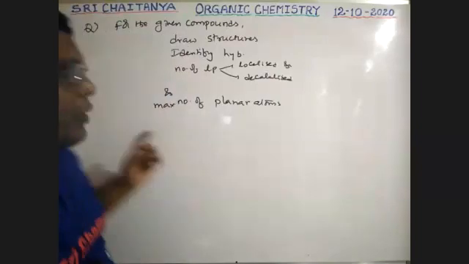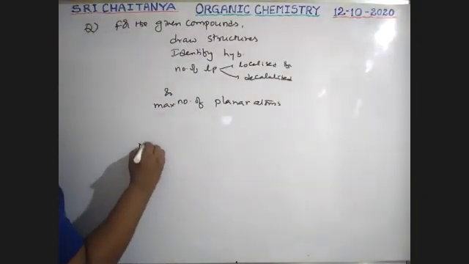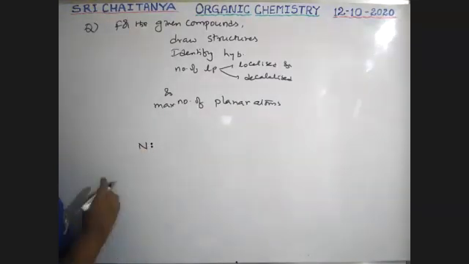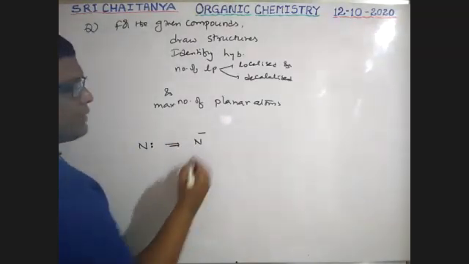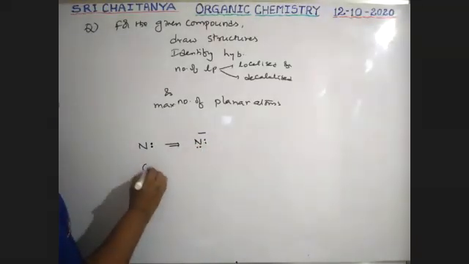Okay, boys. Before going to the concept, if nitrogen is present in your structures, nitrogen has one lone pair. Please keep in mind, if nitrogen is in the form of N minus, nitrogen has two lone pairs. If oxygen is there, oxygen has two lone pairs.